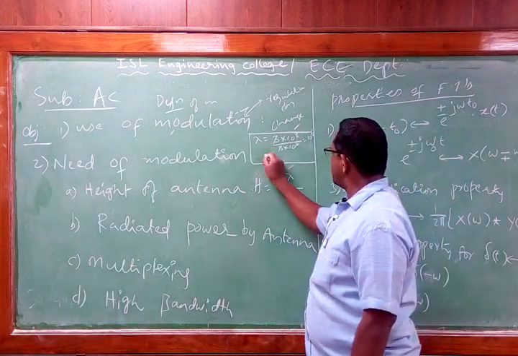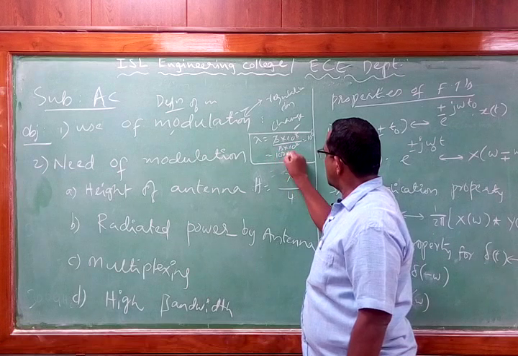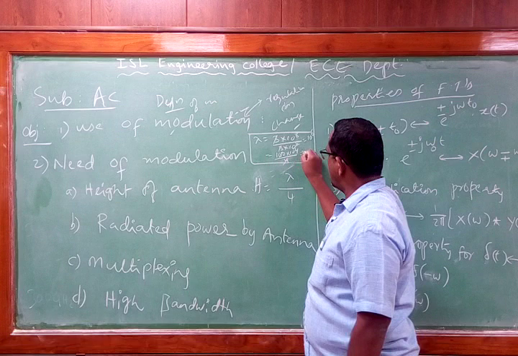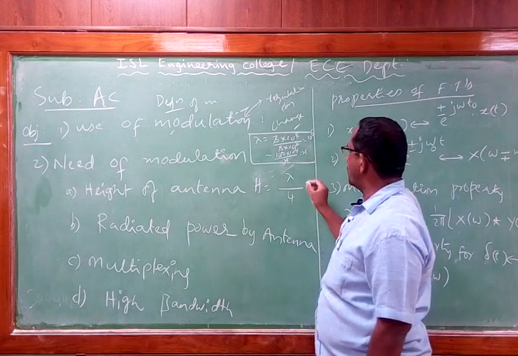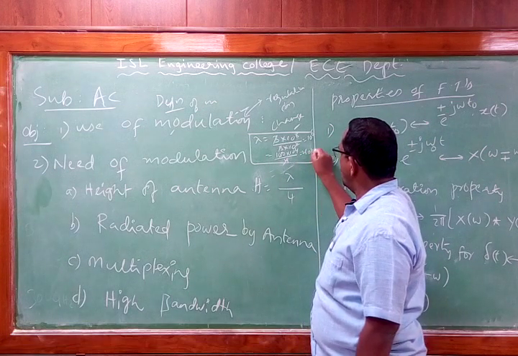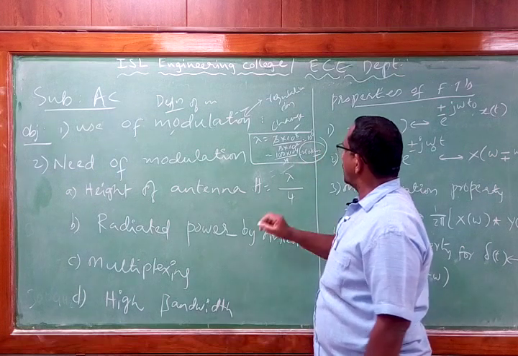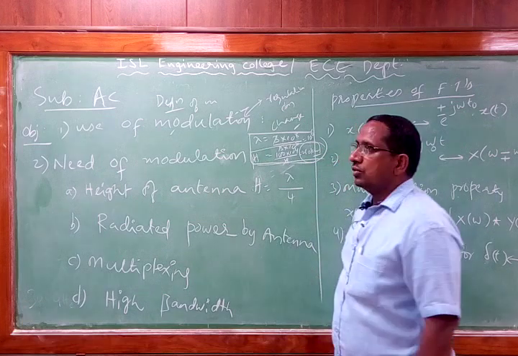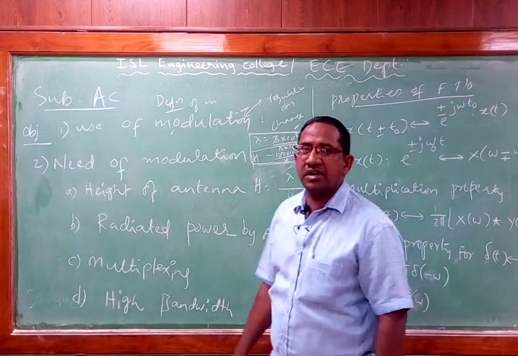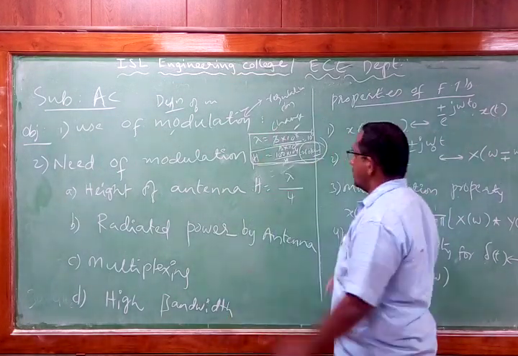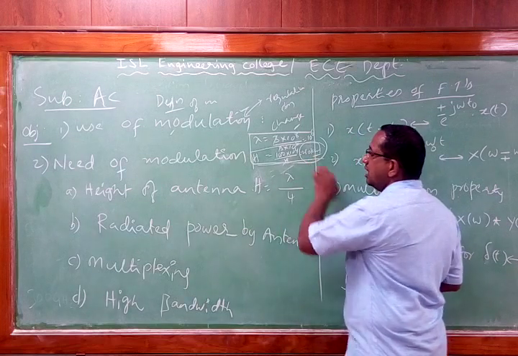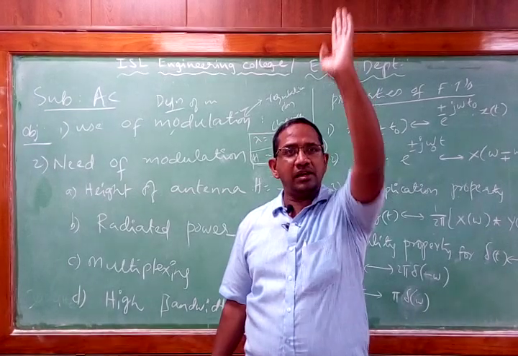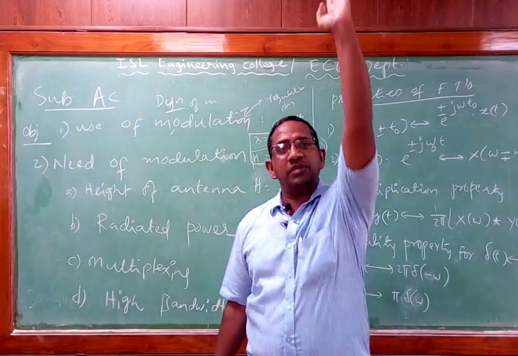So 10 power 6 by 4 means it's going to be 100 into 10 power 4 by 4, so it's going to be 25. 25 into 10 power 4 means 250 kilometers. So 250 kilometers should be the height of the antenna that I have to use. To transmit a signal frequency of 300 Hz, we have to use an antenna height of 250 kilometers. That means vertically you have to lay an antenna which is 250 kilometers in height.